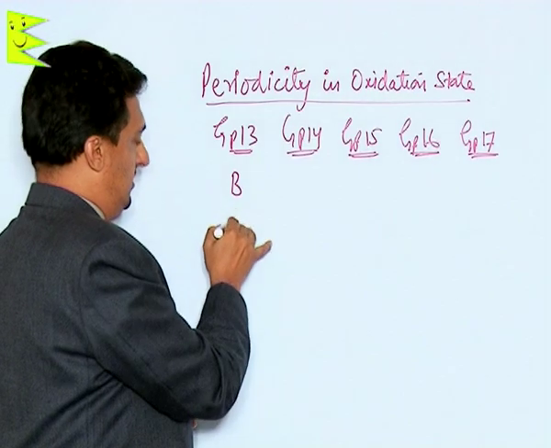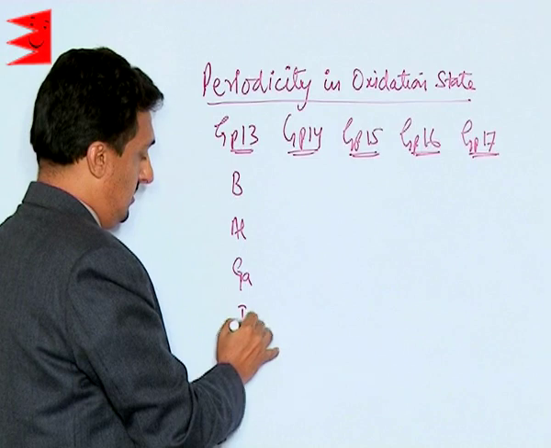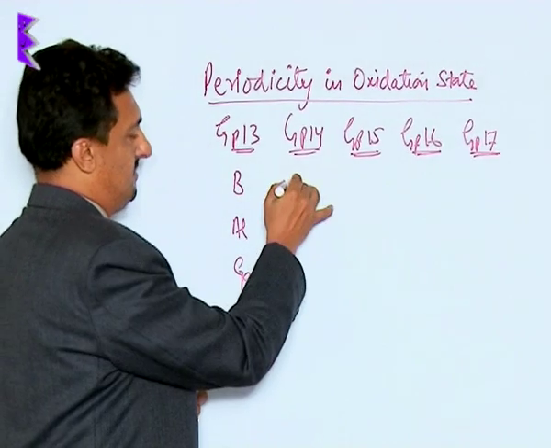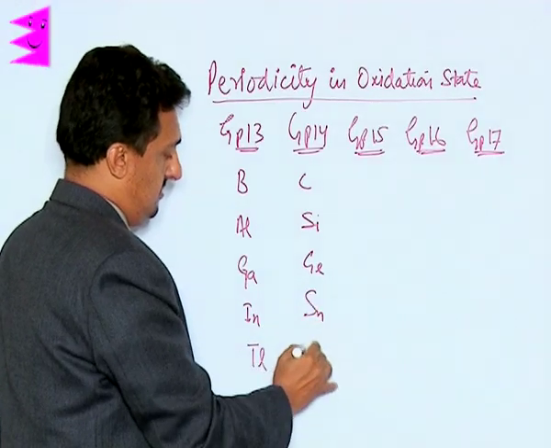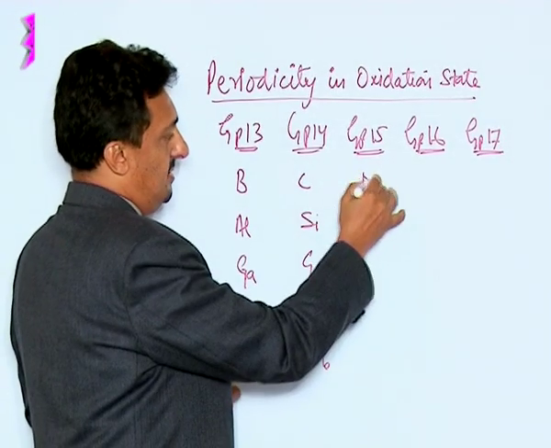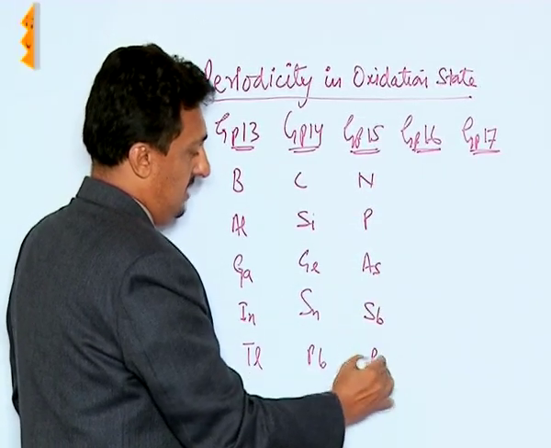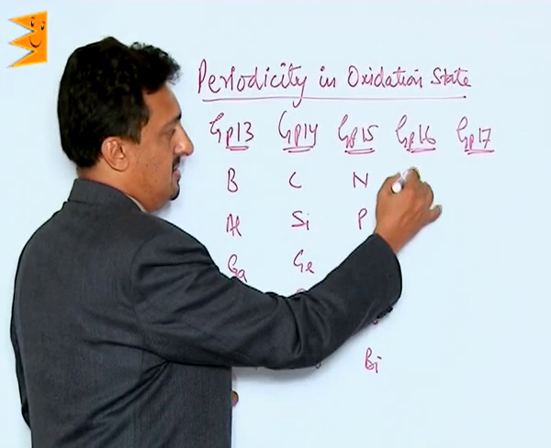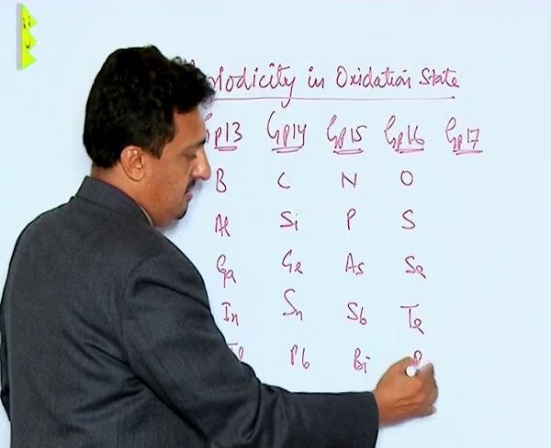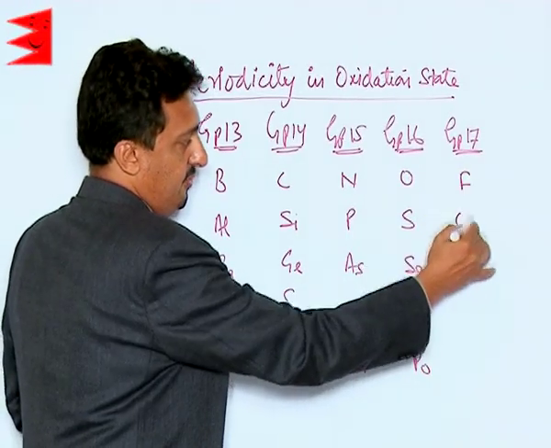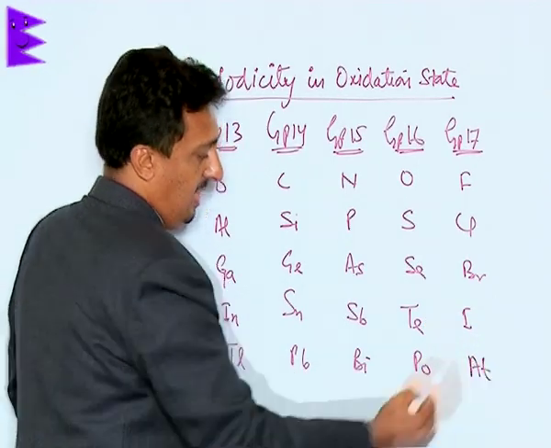We have boron, aluminium, gallium, indium, thallium, carbon, silicon, germanium, tin, lead, nitrogen, phosphorus, arsenic, antimony, bismuth, oxygen, sulfur, selenium, tellurium, polonium, fluorine, chlorine, bromine, iodine and astatine.